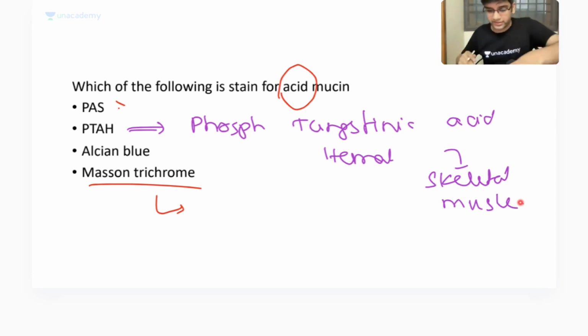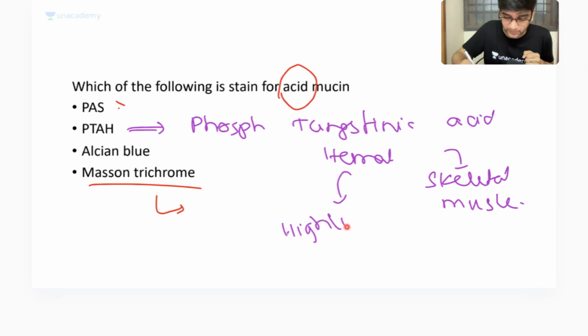Why am I going to use a skeletal muscle stain? Skeletal muscle is striated. In the routine H and E, the striations are not so perfect. When you use PTH, it will increase the appearance of the striations. This is going to highlight the striations in the muscle.